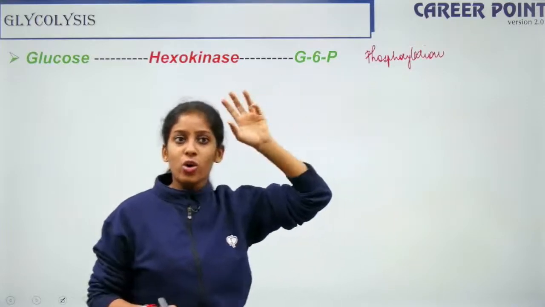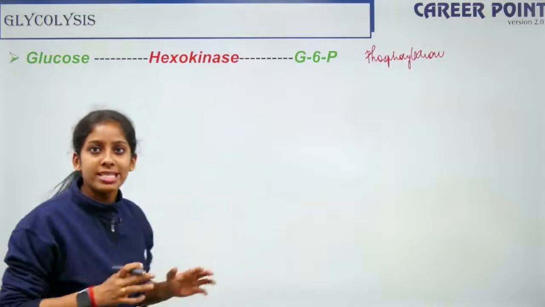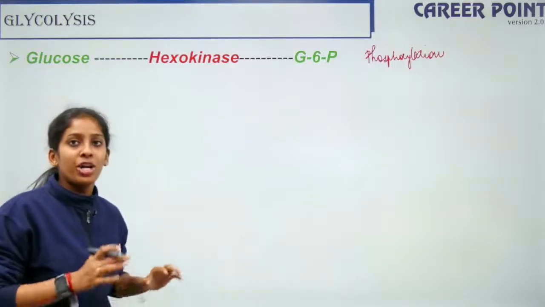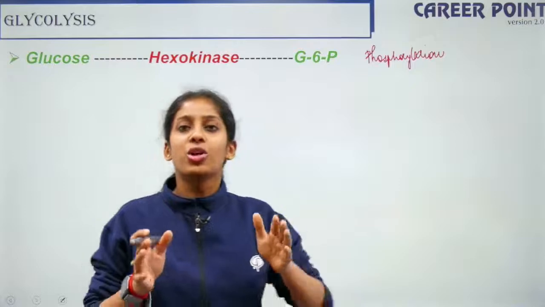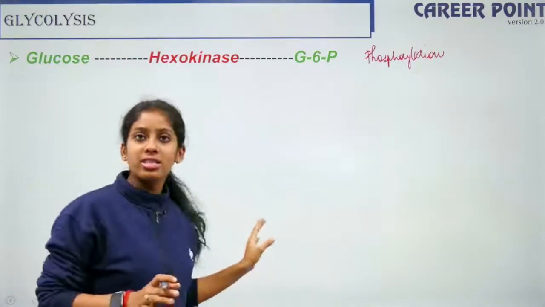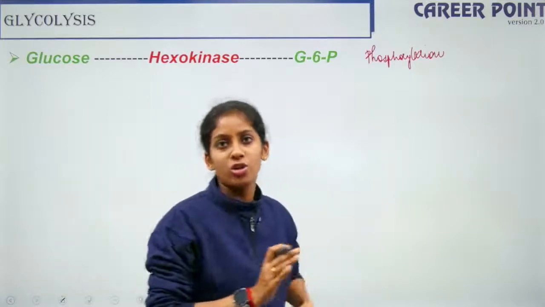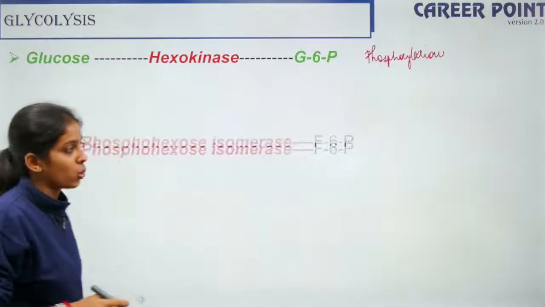That is why glucose to glucose 6-phosphate. This happens in the presence of an enzyme, hexokinase. Whatever is written in between is your enzyme. Everything in red throughout the slide will be your enzyme. So the first step, glucose is converted into glucose 6-phosphate in the presence of hexokinase.